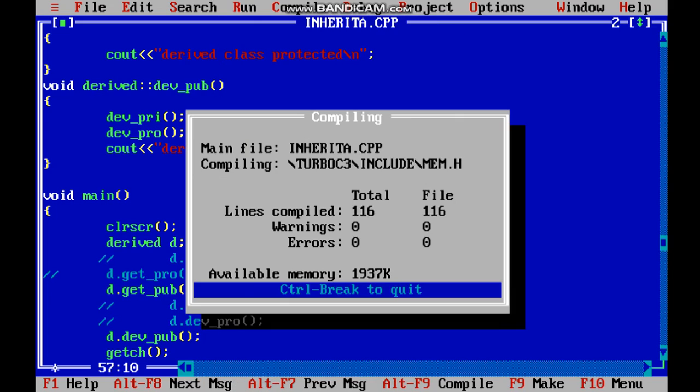Now let us run the program. There is no error. Okay, so in the output it is showing us the member function of public, then the derived class member function for private, protected and public, but we cannot see the base class protected function.